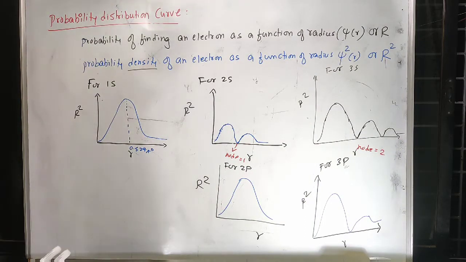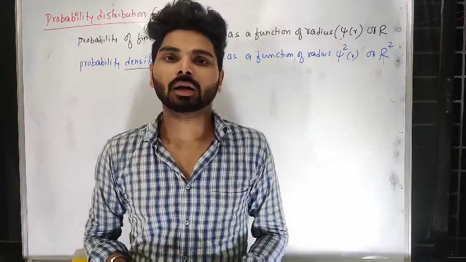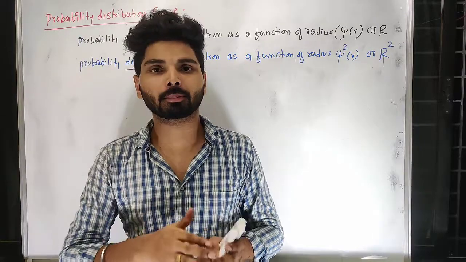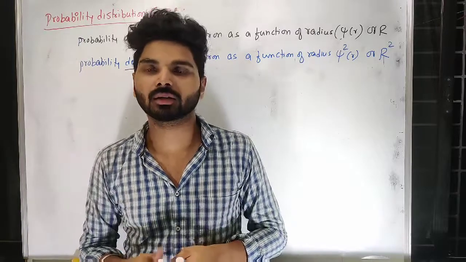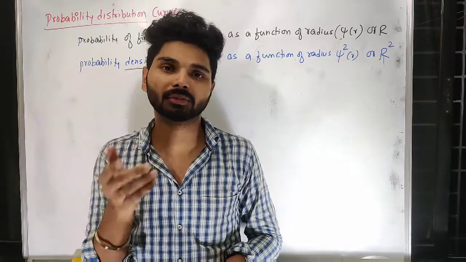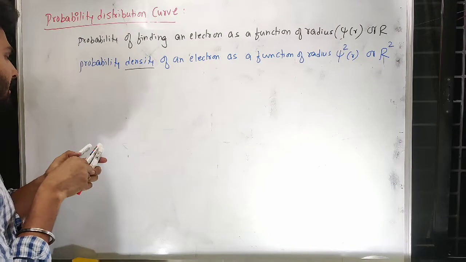Now there is one more way to represent same graphs. Let's see that. If I don't want to compare probability density, if I want to compare mass distribution of electron, how electron is distributed, then what I need to do, I need to multiply with volume, because if I multiply density with volume, then remaining is mass. So now let us see that graph.